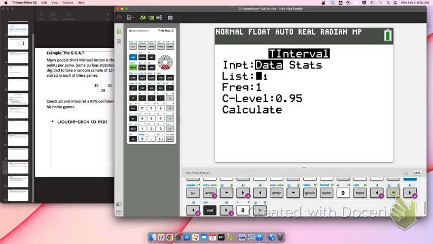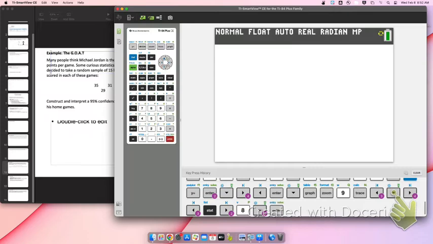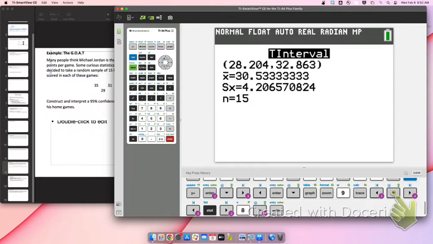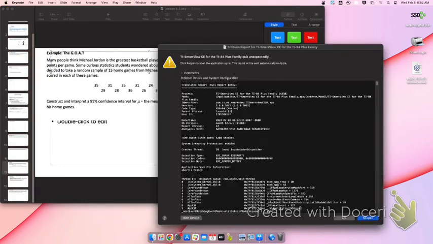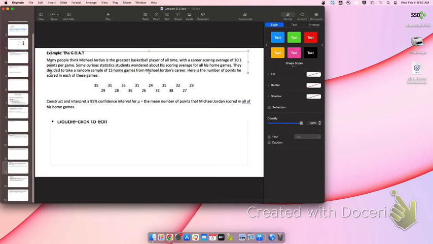So I can just go right down here to calculate and hit enter. Give your calculator a second. It does take a minute. And there's your interval. Not only is that your interval, but it also went ahead and showed you the x bar for the sample, the mean of the sample, and it gives you the standard deviation of the sample. I'm sorry that it's not showing on my screen, but you should already have it on yours.